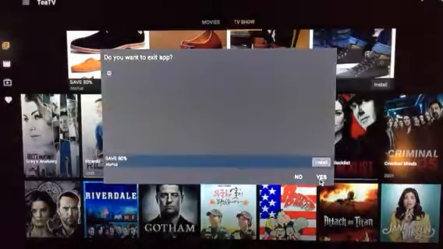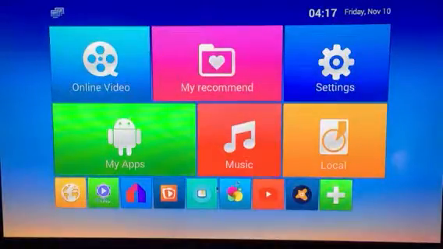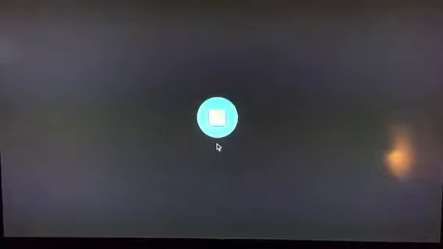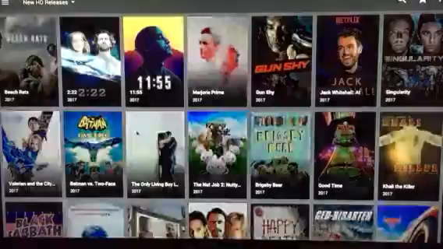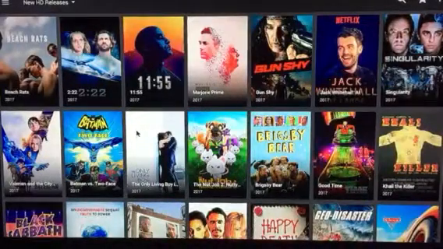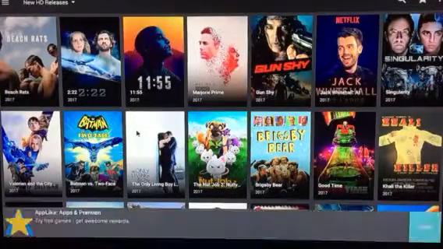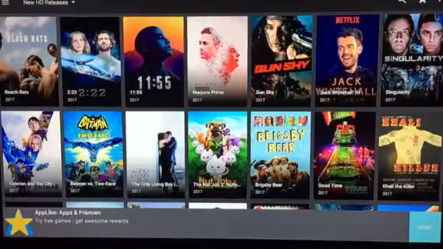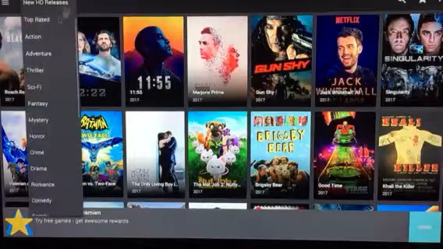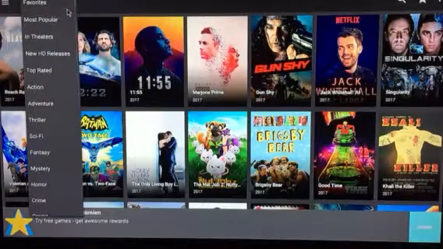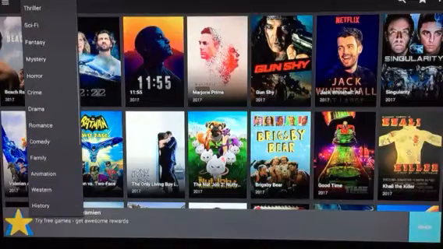So you exit the app, and then Terrarium. Now Terrarium's the one that you're going to use the most. I use this all the time. It's hands down the best program out. It's set on new HD releases. You can move it and go to top rated. You can go to favorites, in theaters, action, and your general categories.